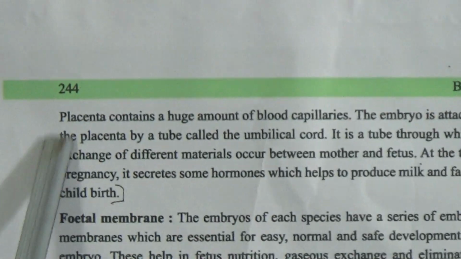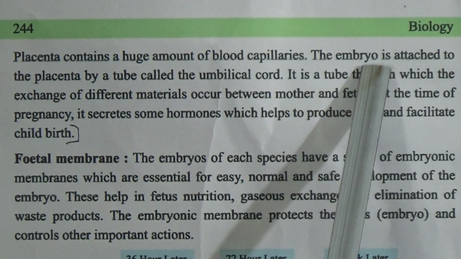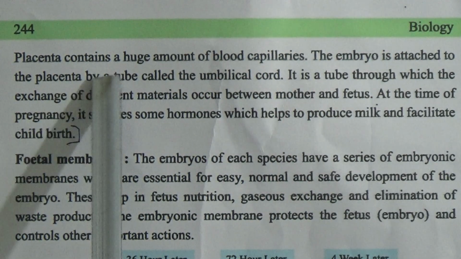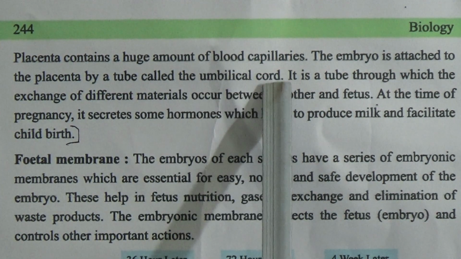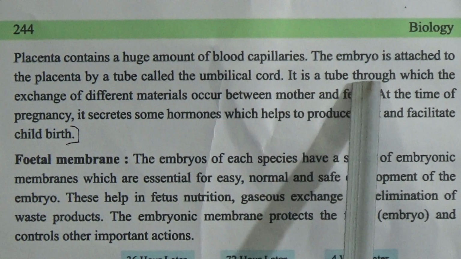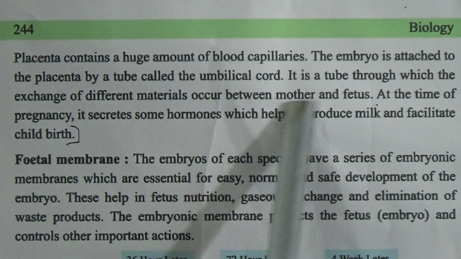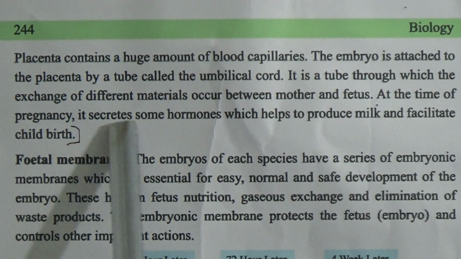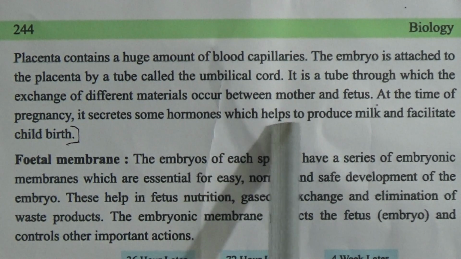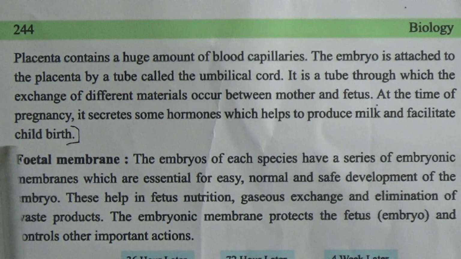And now come to here. The placenta contains a huge amount of blood capillaries. The embryo is attached to the placenta by a tube called the umbilical cord. It is a tube through which the exchange of different materials occurs between mother and fetus. At the time of pregnancy, the placenta secretes some hormones which help to produce milk and facilitate childbirth.